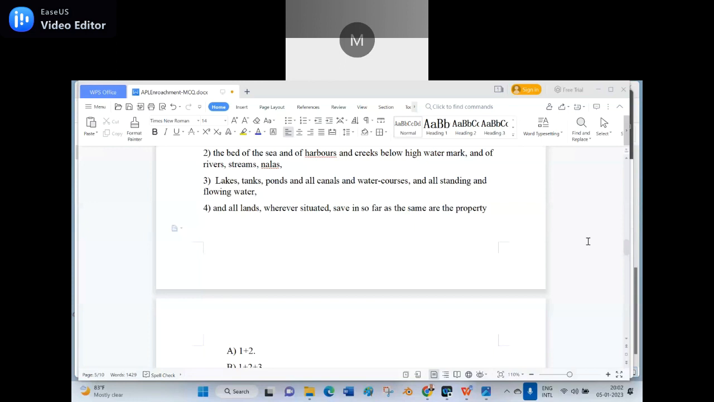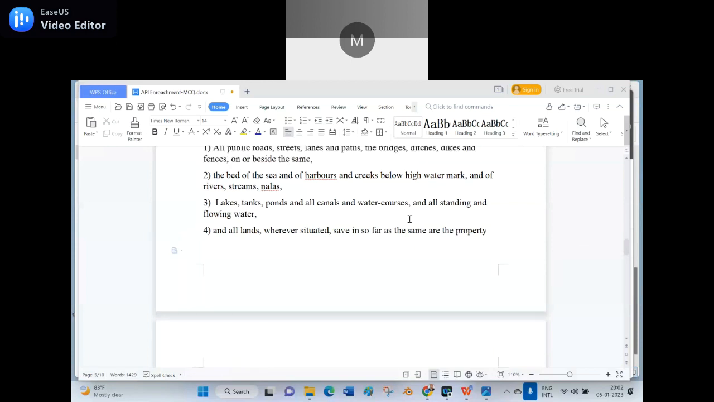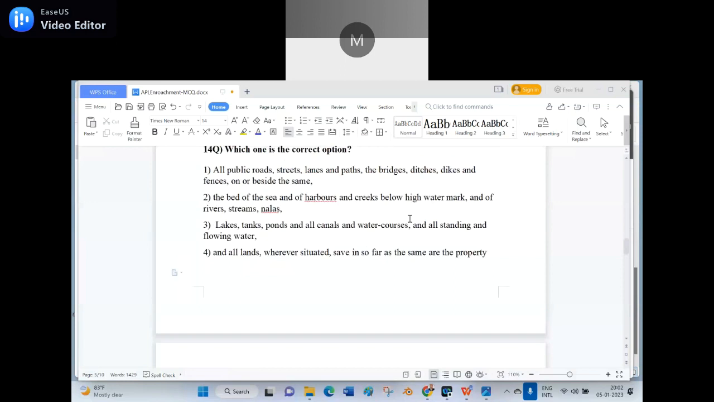See, if you happen to see the section, there is no ponds, but I added ponds. Lakes are there, tanks are there, but ponds are not there. I added ponds. And all canals. And if I want, I can add some other also. Brook. There is no brook here. But anyway, that is a tough question for you, because a brook is a small canal.